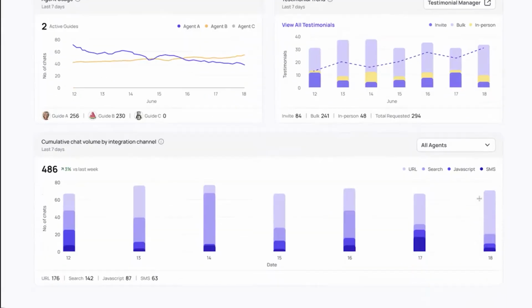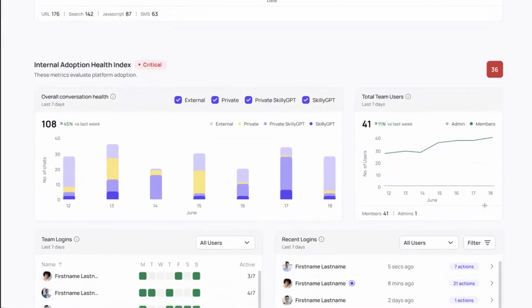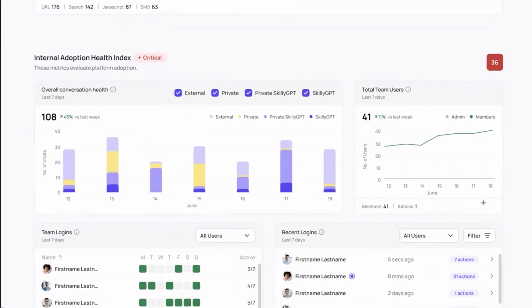Ultimately, that's going to allow us the opportunity then to understand how our conversations are actually happening, URLs being the most kind of universal catch-all, but then we have search deployed either in center page or nav, as well as JavaScript, SMS, and we're also going to sneak in here a little bit of a QR code initiated chat, although you don't see that here, quickly preview. On the internal side, and again, this really applies only to those who have logged into the Skilly AI platform and are users, whether you're administrative or otherwise.